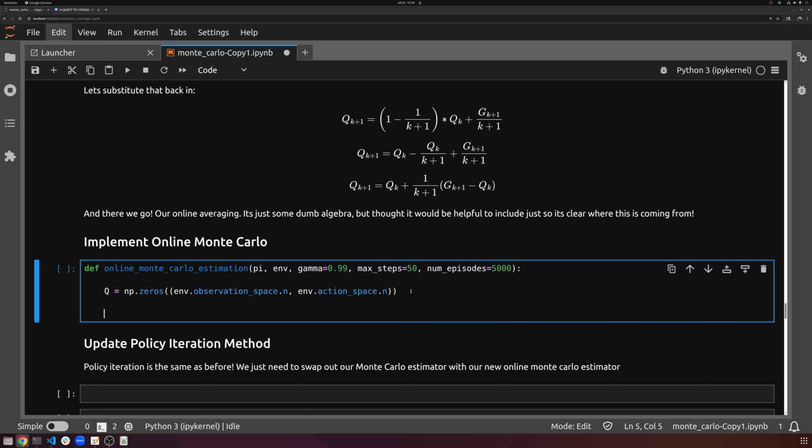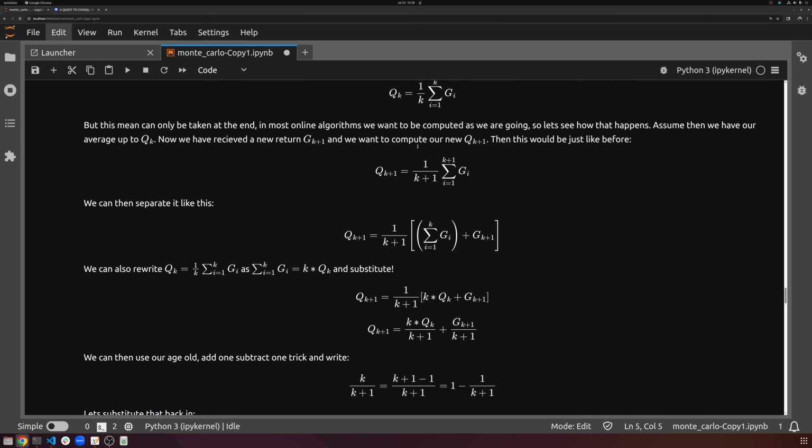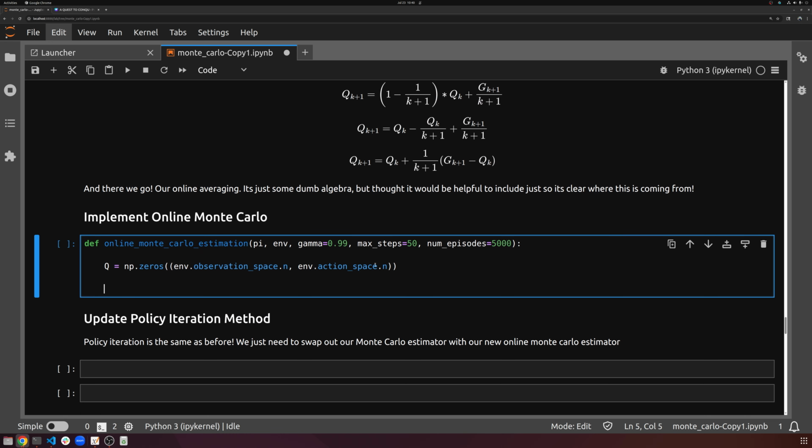Standard Q table. And what we need to do is actually keep track of the number of visits to every single state action pair. And that's our K, actually. If you remember, K is our averaging. When we average stuff together, it's going to add up the values divided by how many times we visited that specific state. So it's a standard average. What we need to keep track of is how many times we visited every single state action pair. That will essentially be our K, because when we average, that's what the K would have been. And then we just average all that information together.